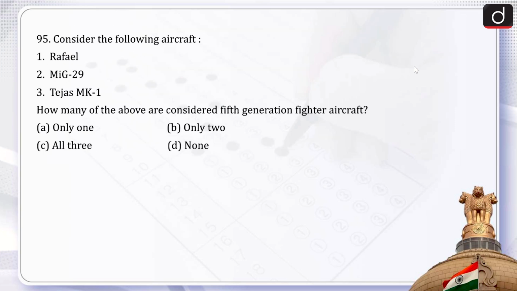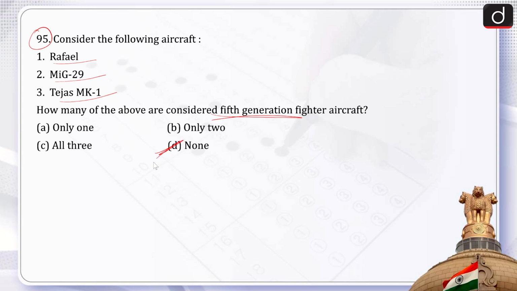Next, now this is the last question of the current affairs episode, and this is question number 95. Consider the following aircraft, that is Rafale, MiG-29, Tejas Mk-1. How many of the above are considered fifth generation fighter aircraft? Only one, only two, all three, none. So the correct answer is option D, that is none.